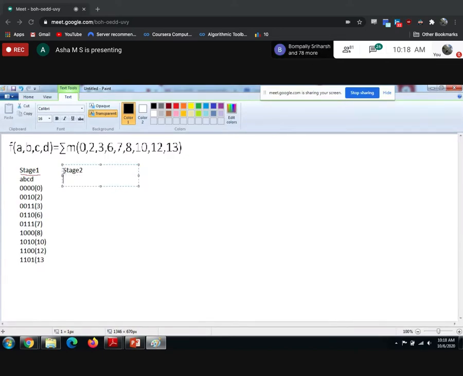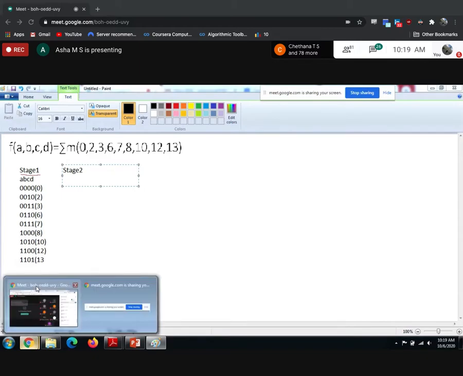In stage 2, you need to group the binary combinations by the number of ones. Number of ones equal to 1, that is one group. Number of ones equal to 2, that is one group. Number of ones equal to 3, that is one group. Are you clear what I said?